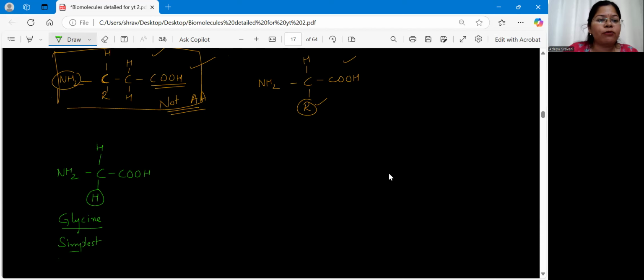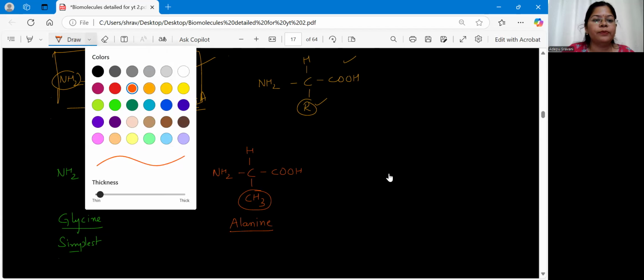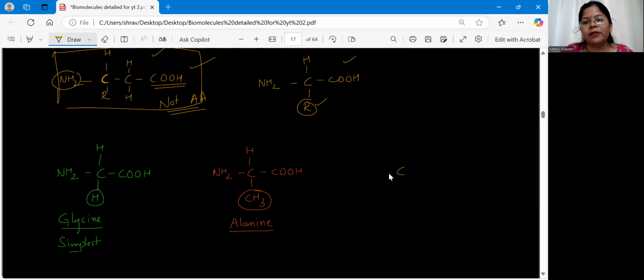Clear? Now, if I replace the R group with some other molecule, let me write that down. If R is replaced by a methyl group, this is our alanine. Clear? And one more example. You can draw without seeing if you want to practice the structure of amino acids. That will be very helpful for you.